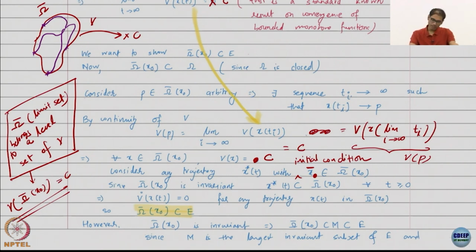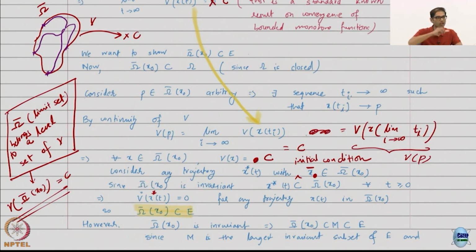And if I remain in omega bar, for this entire trajectory V of x star is in fact c, therefore V dot of x star is equal to 0.